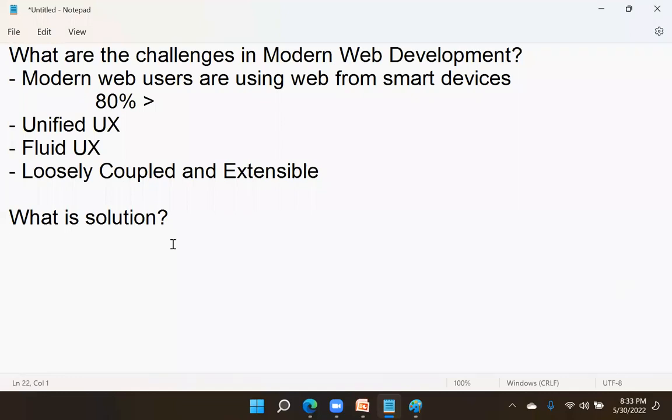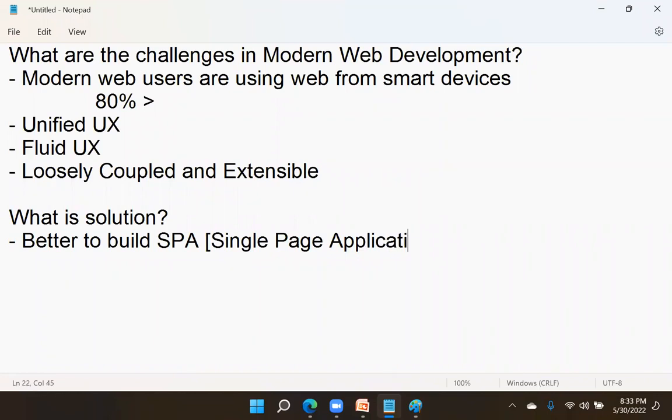The major solution to overcome all these issues is that it is better to build SPA. SPA is what? Single page applications. It is better to build a single page application. Now the question is, what is a single page application? A single page application will have all these facilities.